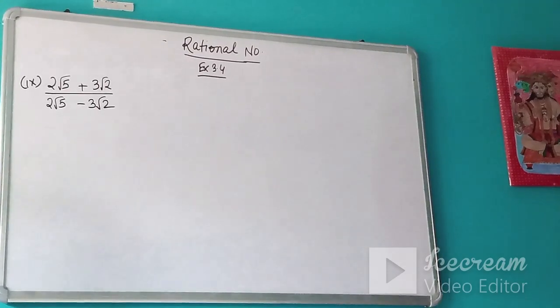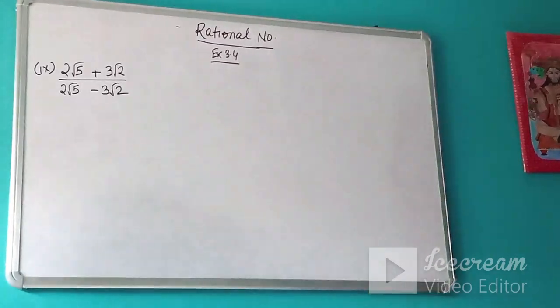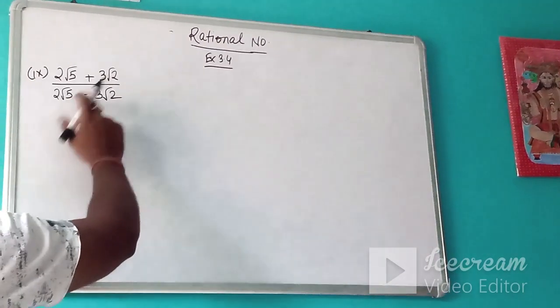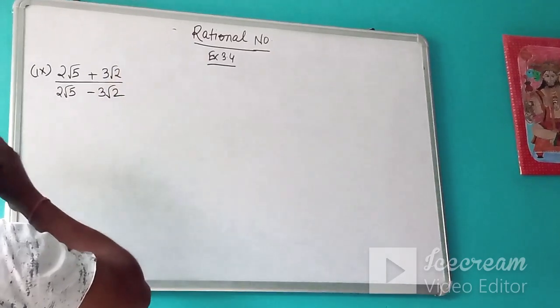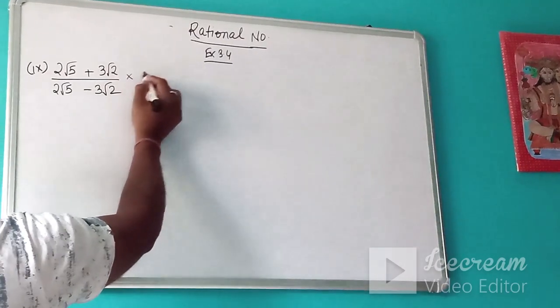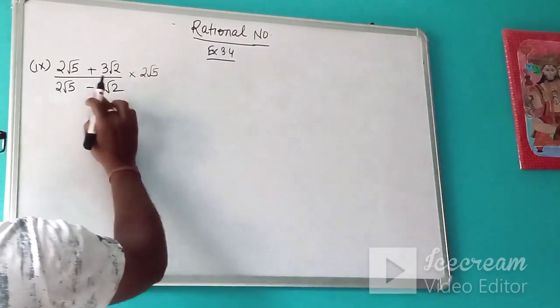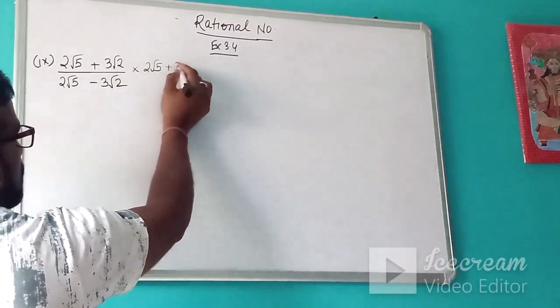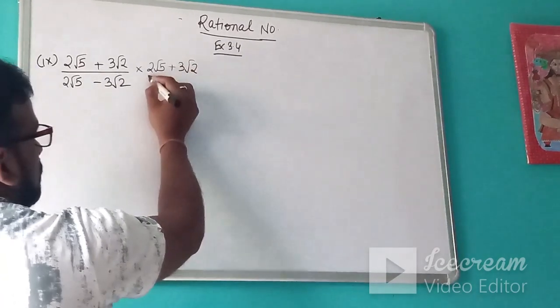Okay, one more time we will discuss one more question. Suppose we have to rationalize the denominator of this fraction. If you see carefully, it is a minus sign. So what will be its rationalizing factor? You will simply change this minus sign to plus sign, like this.